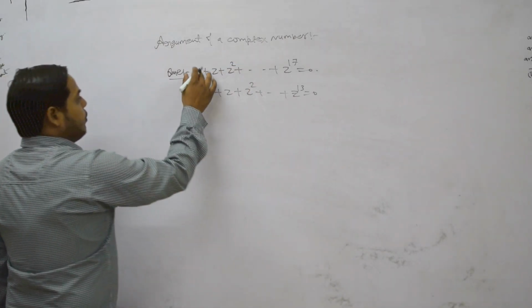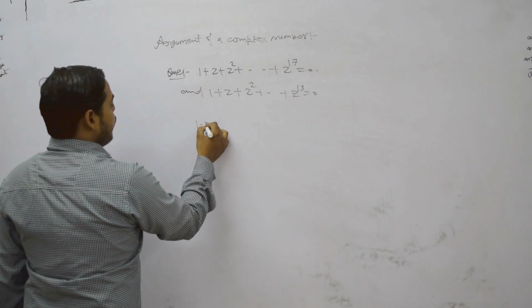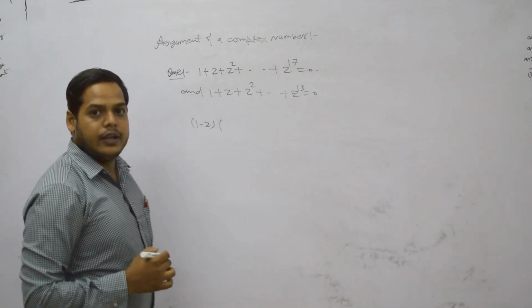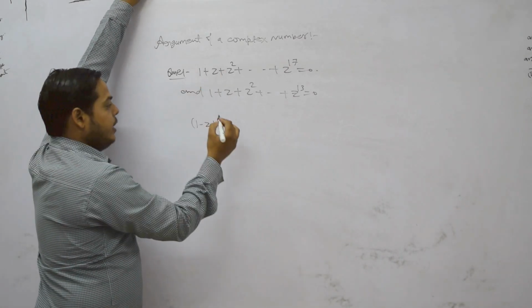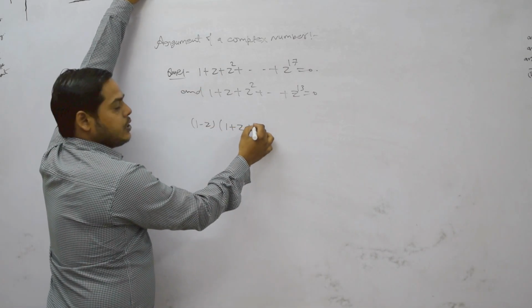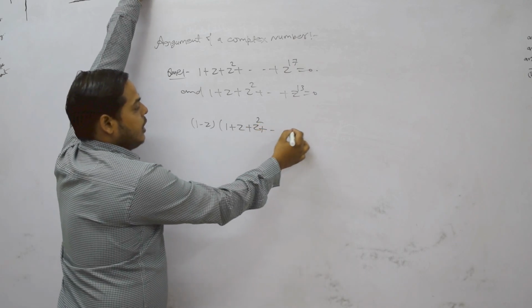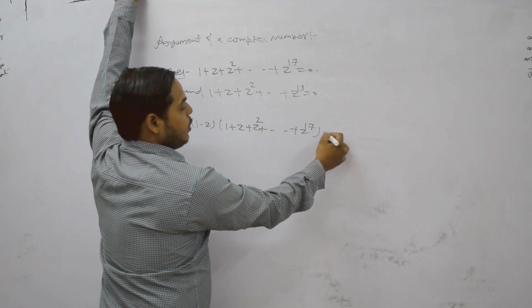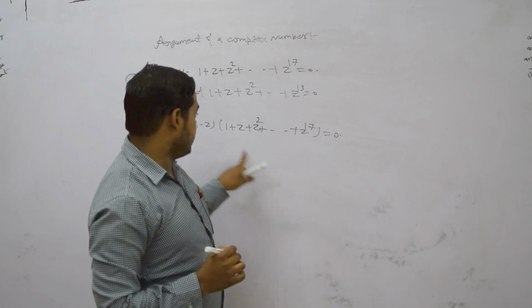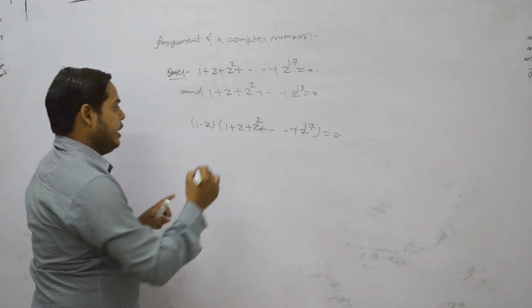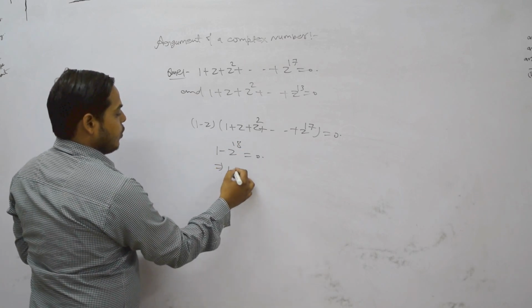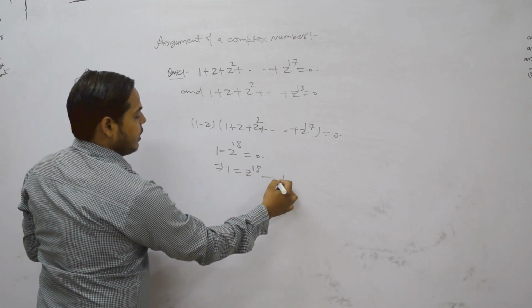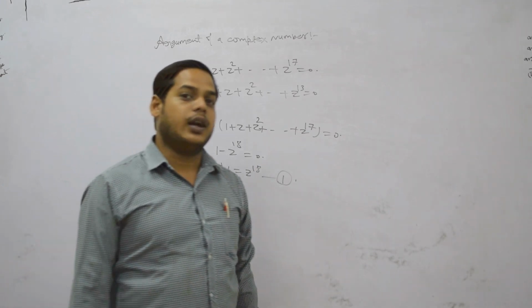In the first, if we multiply by 1 minus z on both sides, then we get 1 minus z to the power 18 equals 0. So 1 equals z to the power 18. Suppose this is equation number 1.